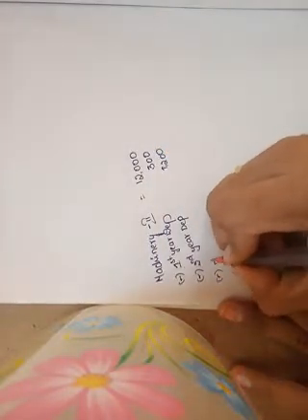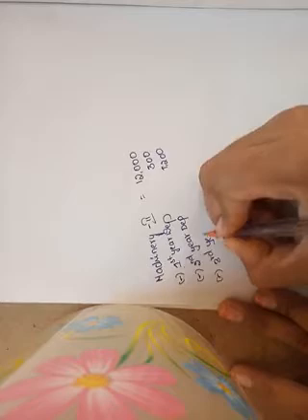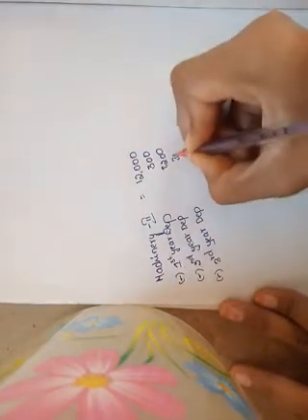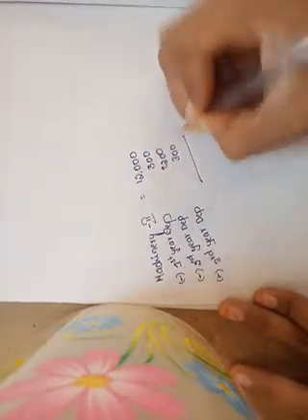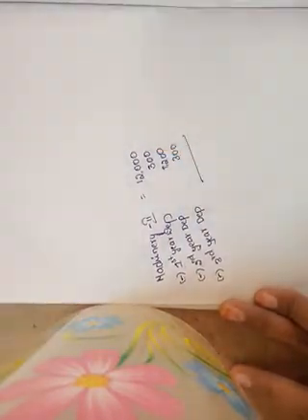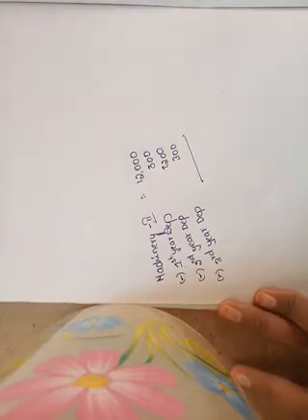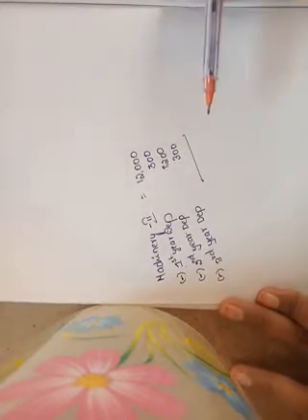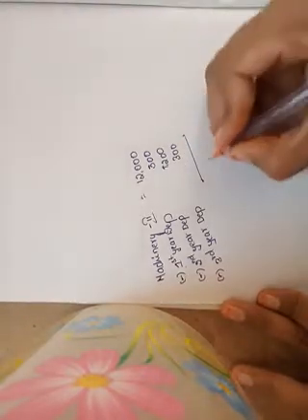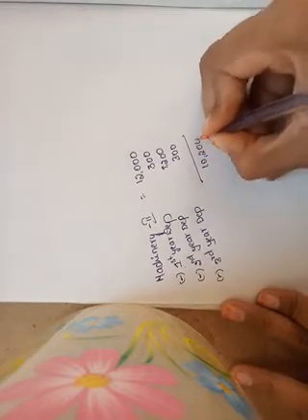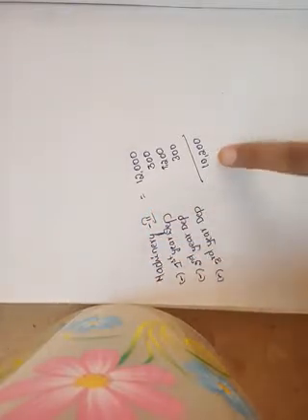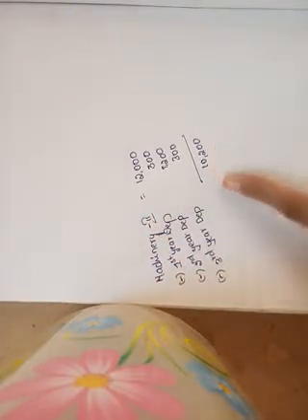Next, third year depreciation is 300. Deduct all these values: 12,000 minus 300 minus 1,200 minus 300. How much? 10,200. After deducting depreciation, the machinery value is 10,200.